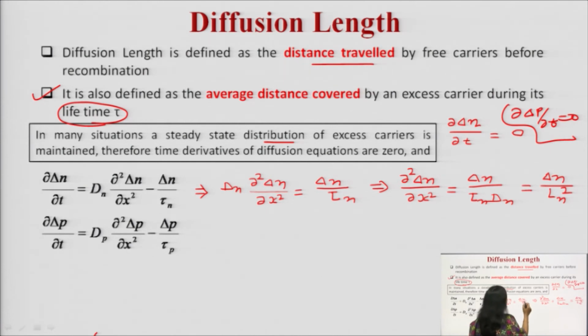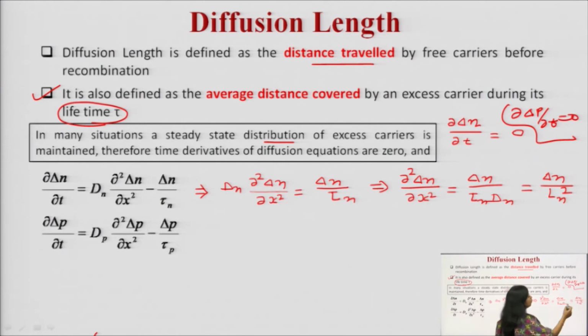So, from this particular term you can write del square delta n upon del x square, which is delta n upon tau n into Dn. This term Dn will come into the denominator, so this is equal to delta n upon Ln square, where Ln is the diffusion length of electrons.